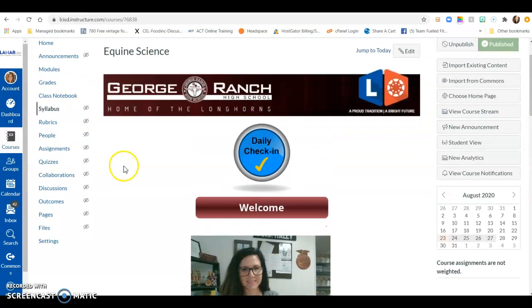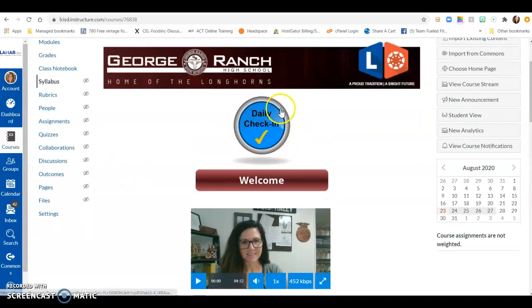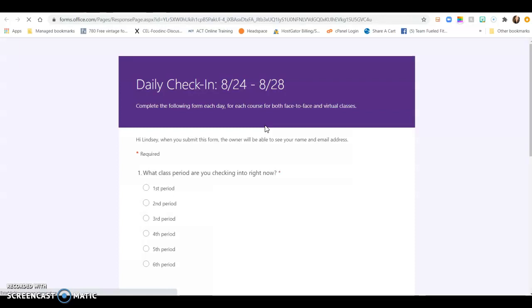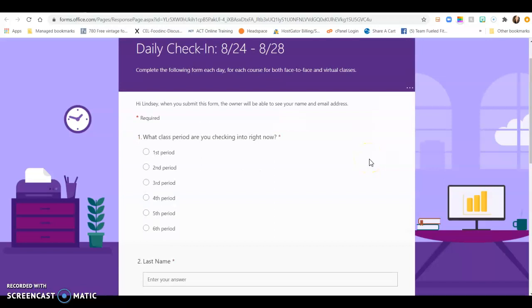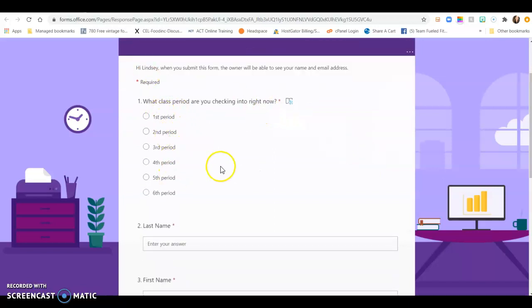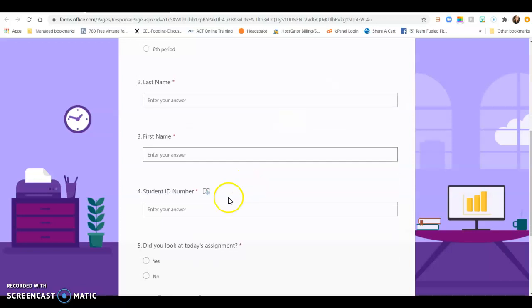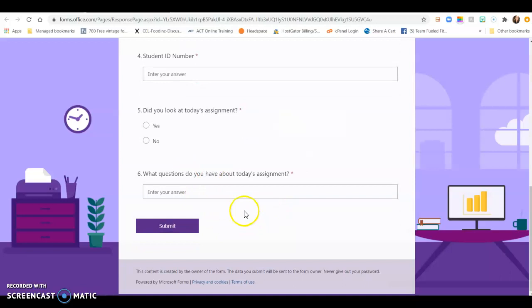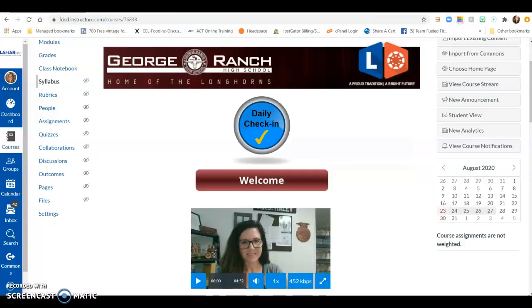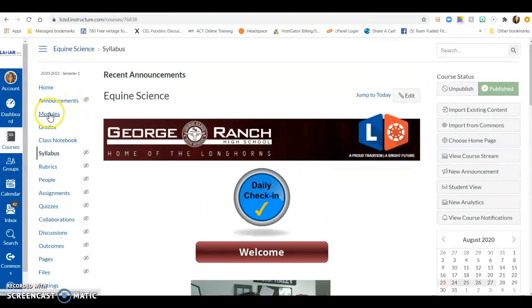All right, so you'll notice that there is a daily check-in button. Please make sure you click on this. I'll click on it just to show you what it looks like. All right, so each day, one time a day, you will come in here and fill out this form. Check what period, put your last name, your first name, your ID number, tell me if you looked at today's assignment, and then if you have any questions about the assignment, and then hit submit. That's it. Easy peasy.